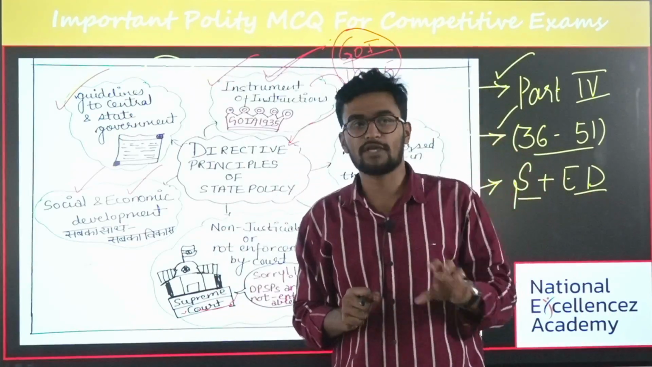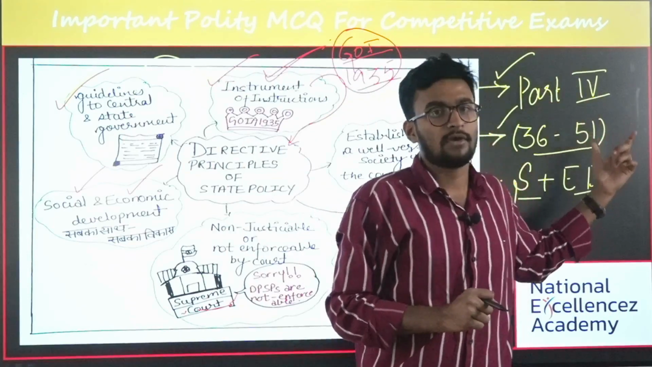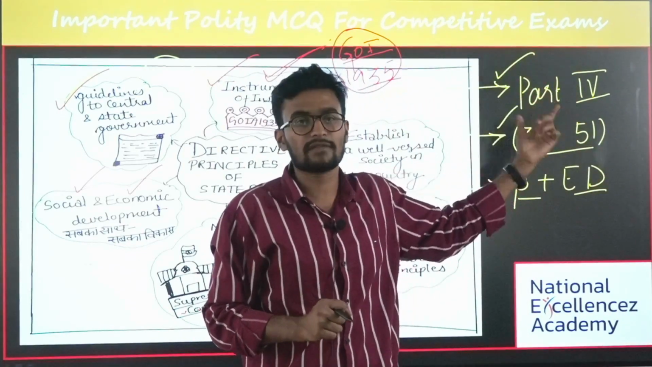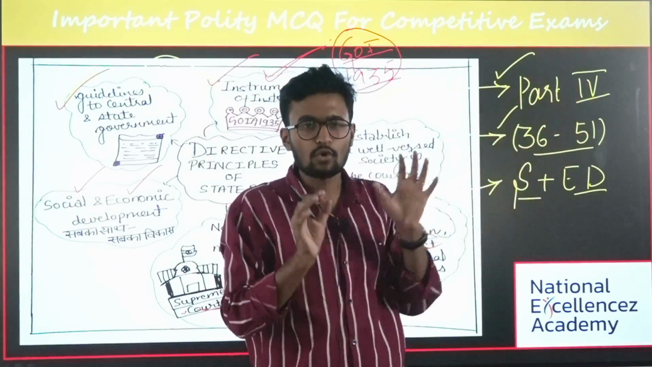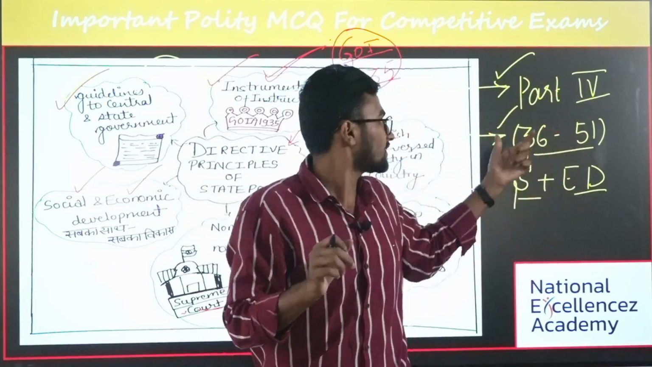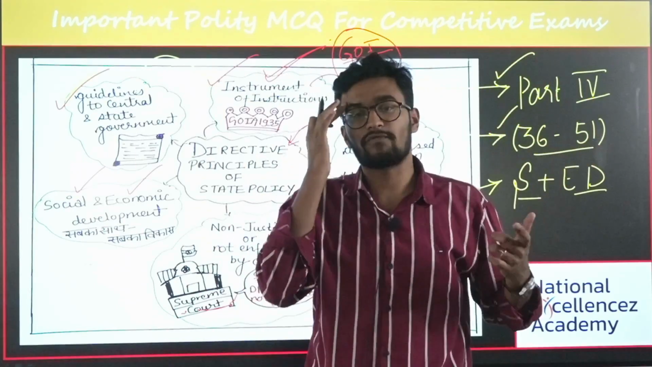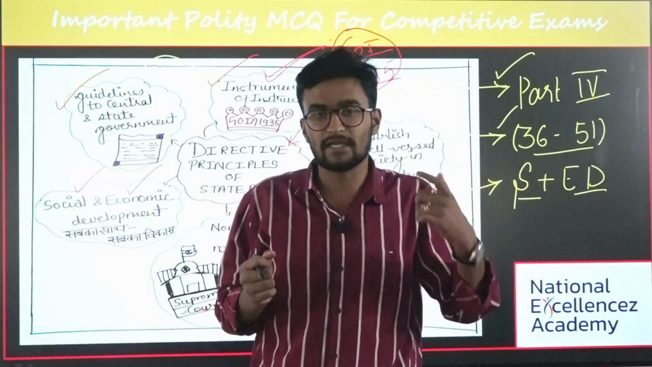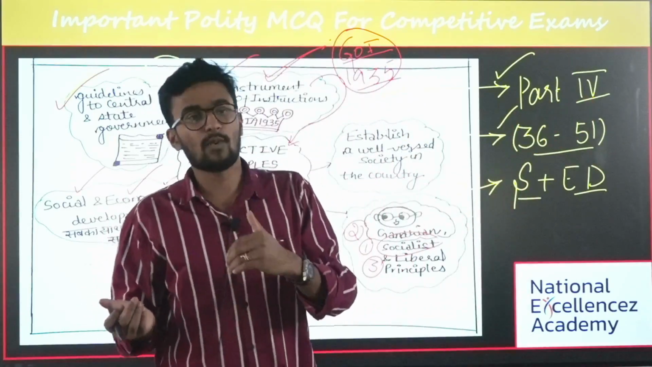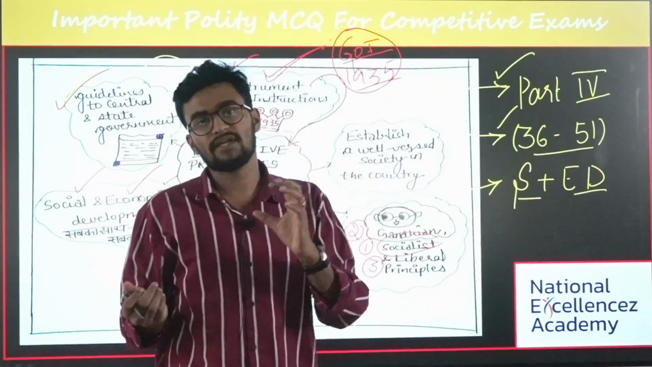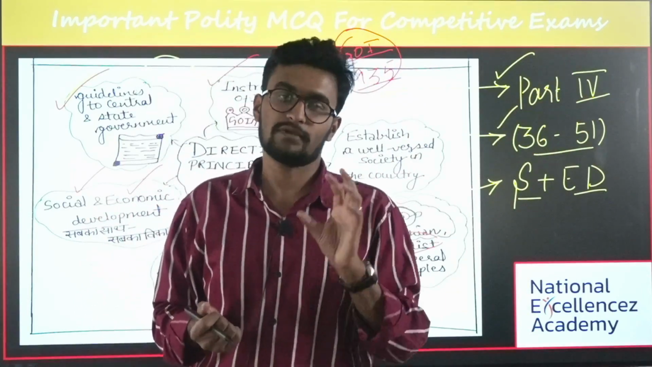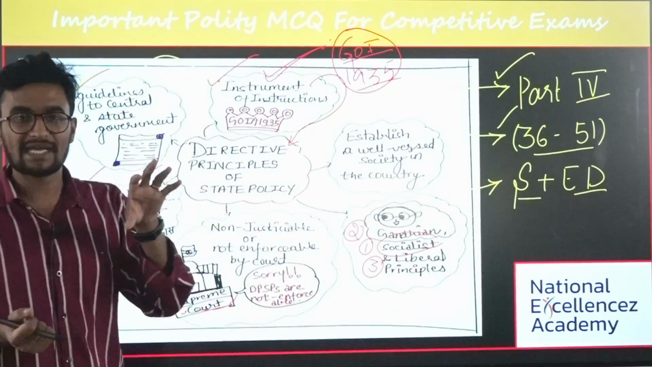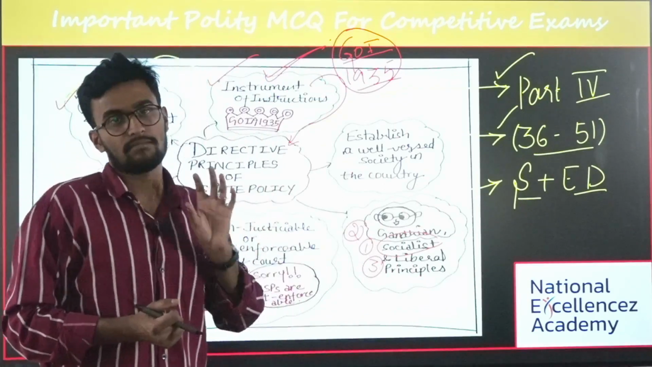The second thing is, you should know about the different parts. DPSP is mentioned in Part 4 of the Constitution. And the third thing is the articles. You should know at least the broad range of articles, which starts from 36 and ends at 51. These are divided into the socialistic principle, the Gandhian principle, and the liberal intellectual principle. These are the guidelines given to the government to implement or inculcate during policy making. Is it clear?